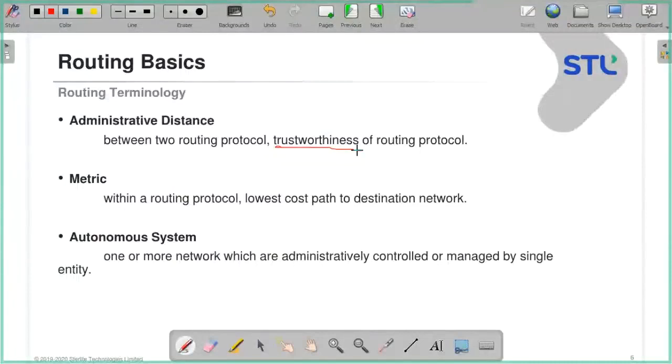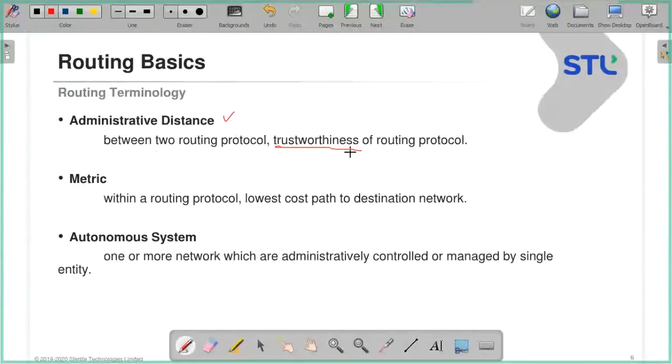So when we are getting the same route from two different protocols, that means I want to go to B, and I am getting the route to B from two different protocols. I am getting that information from my friend, and the same information from my relative. Whom I am going to trust more will be based on your AD value, administrative distance.